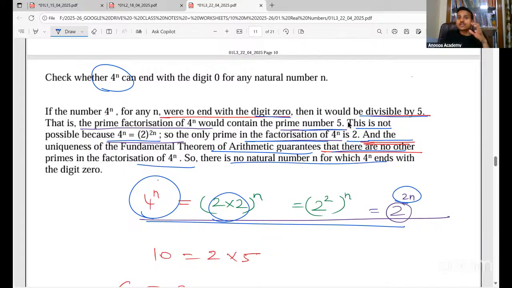So there is no natural number n for which 4 to the power n ends with the digit 0. Because 5 is not there, it will not end with the digit 0. Only 2 is there. You cannot use some other technique or some other way to write. Please use only these lines. These are the standard lines. Please use this way.